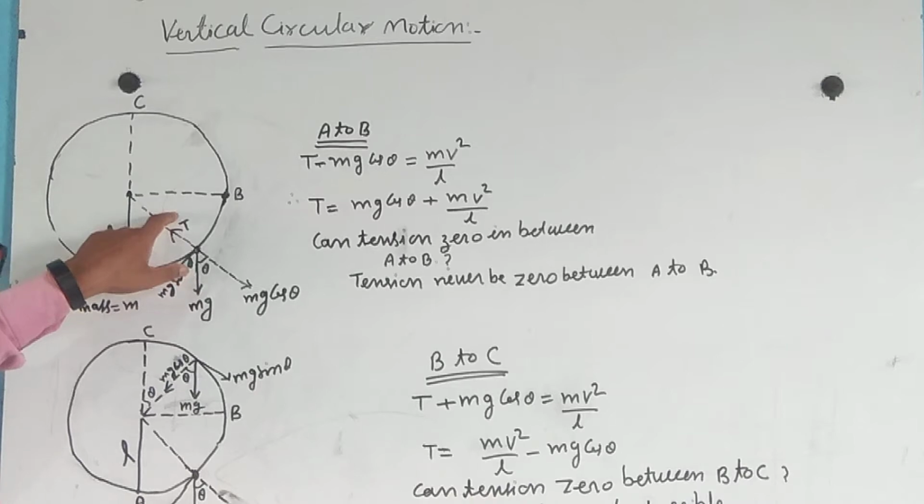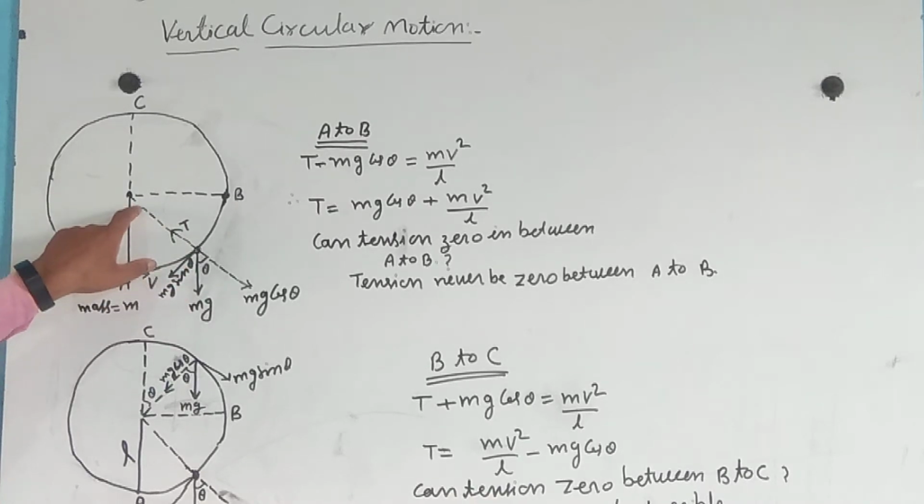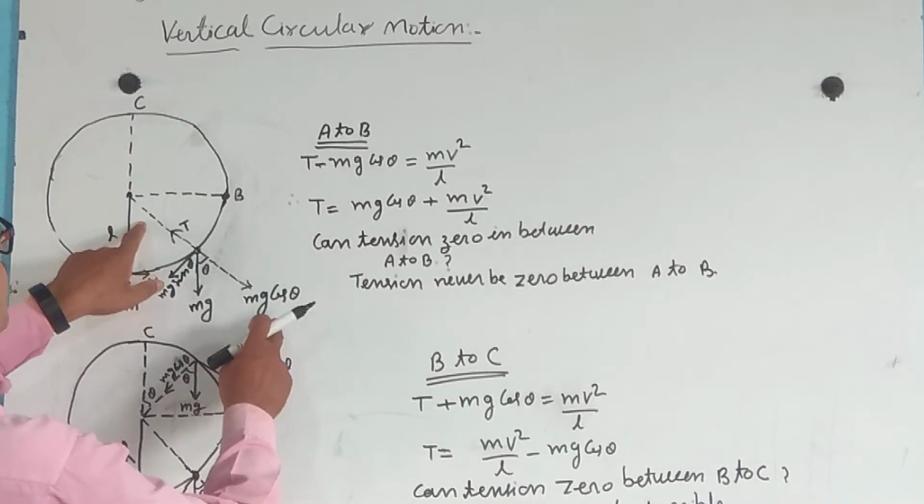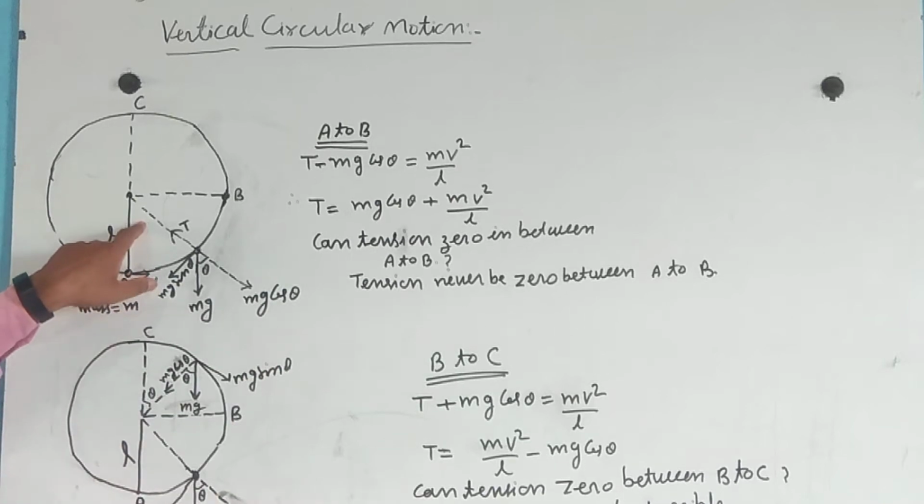T is the tension acting toward the center, so T minus mg cos theta equals mv square by L, by Newton's second law.